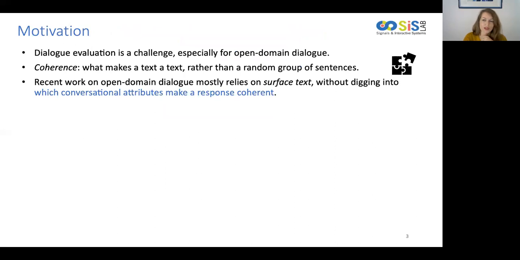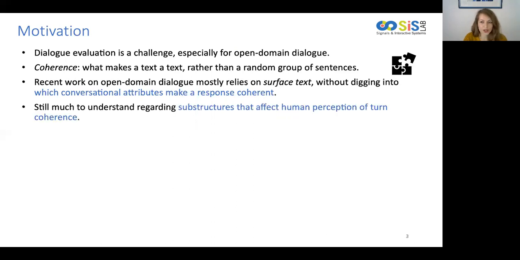So why is this work relevant? First of all, dialogue evaluation is still an unsolved challenge, especially in the case of open domain dialogue. On the other hand, coherence is a fundamental property of human communication and can be described as what makes a text rather than a random group of sentences. However, most recent research in open domain dialogue relies on surface text, without digging deep into which conversational attributes make a response coherent. In this work, we argue that there's still much to understand regarding substructures that affect human perception of turn coherence in dialogue.